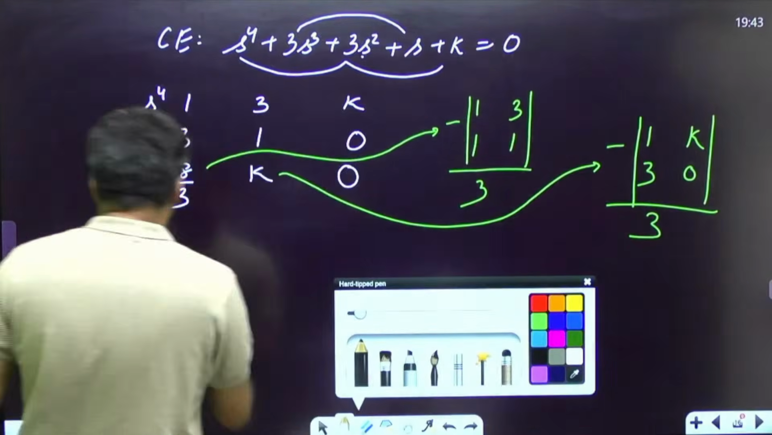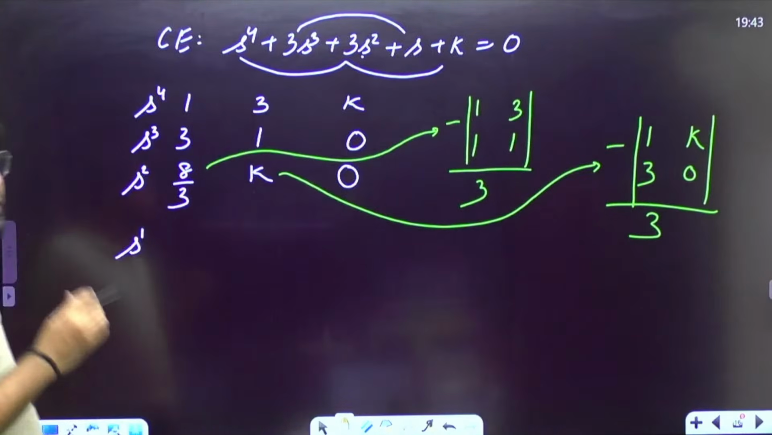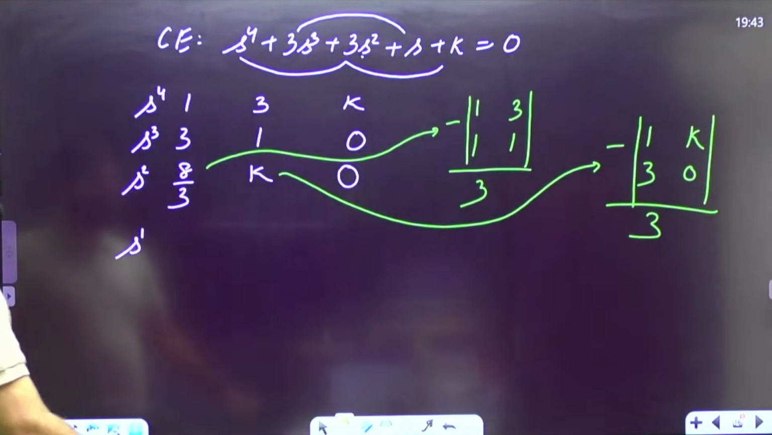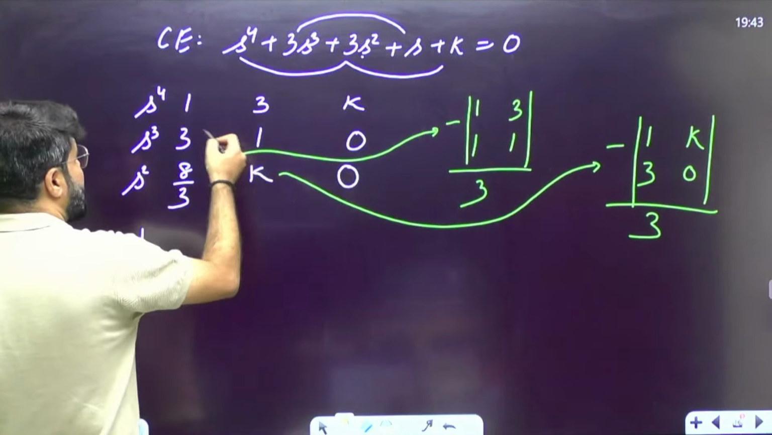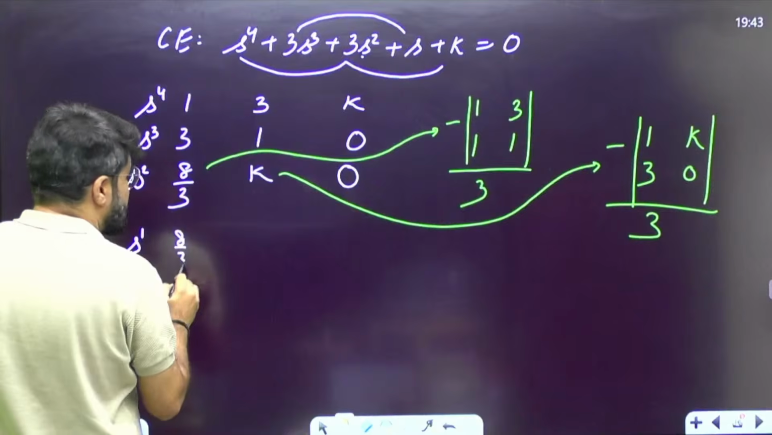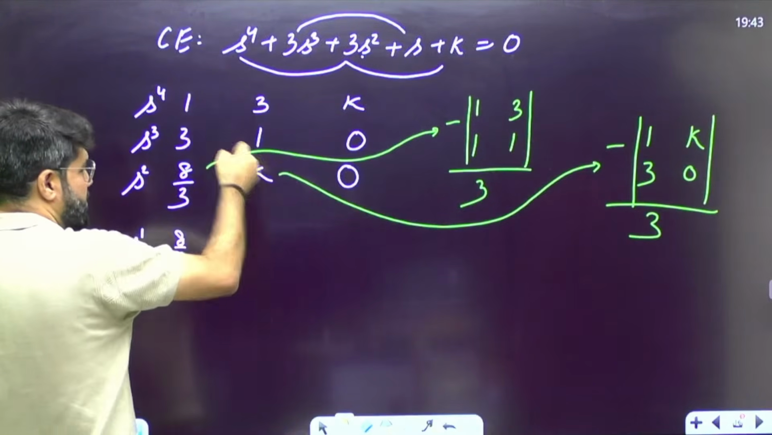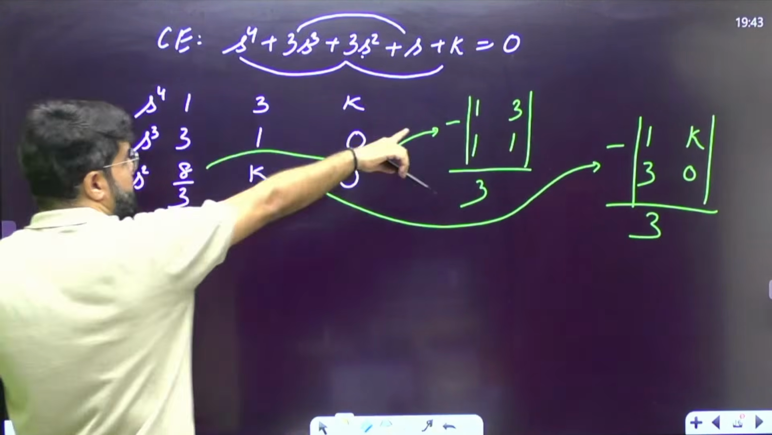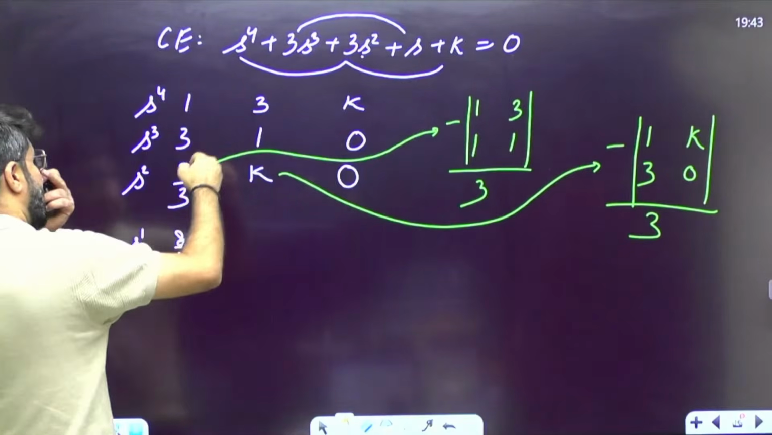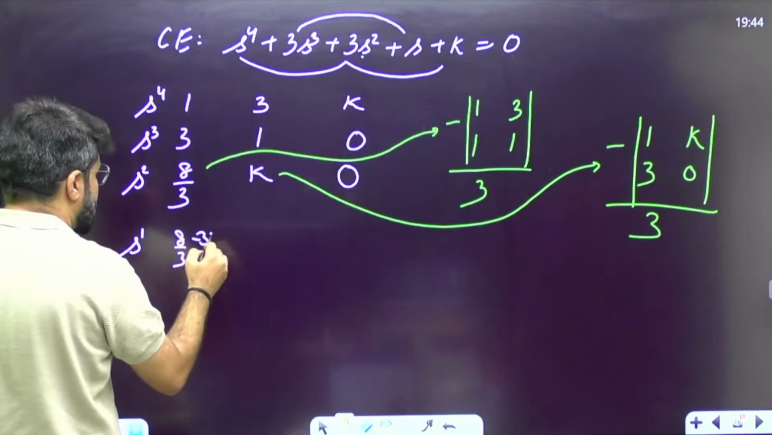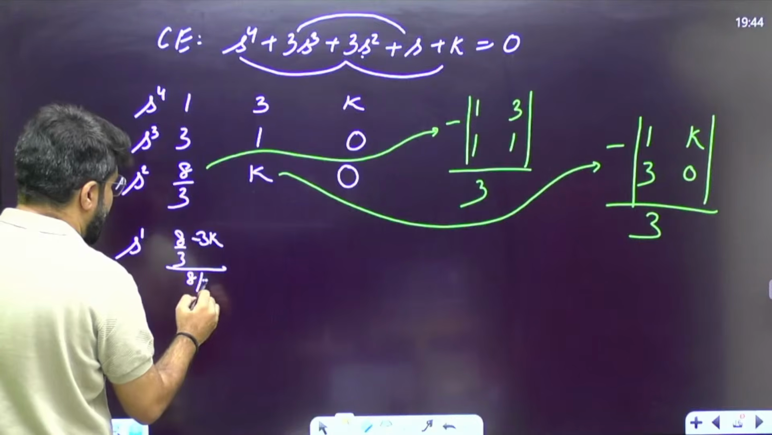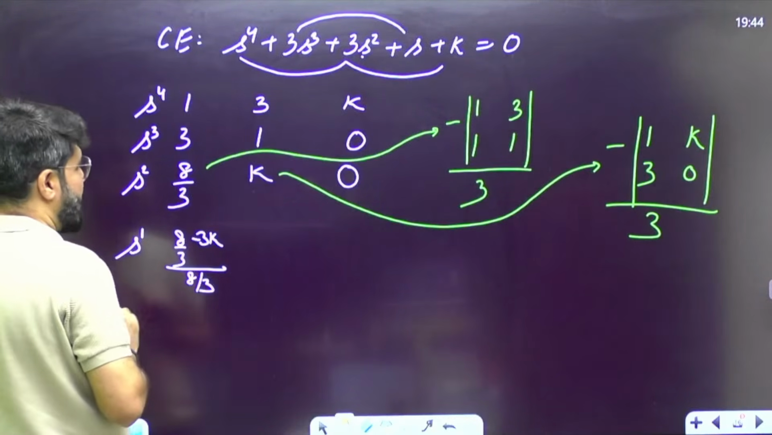Now, what is the s raised to the power 1 row? It is 8 by 3 minus 3K. Because of the negative of the determinant, normally you solve the determinant this way, 3K minus 8 by 3. But the minus is there, so I directly solve the reverse way: 8 by 3 minus 3K, divided by 8 by 3.